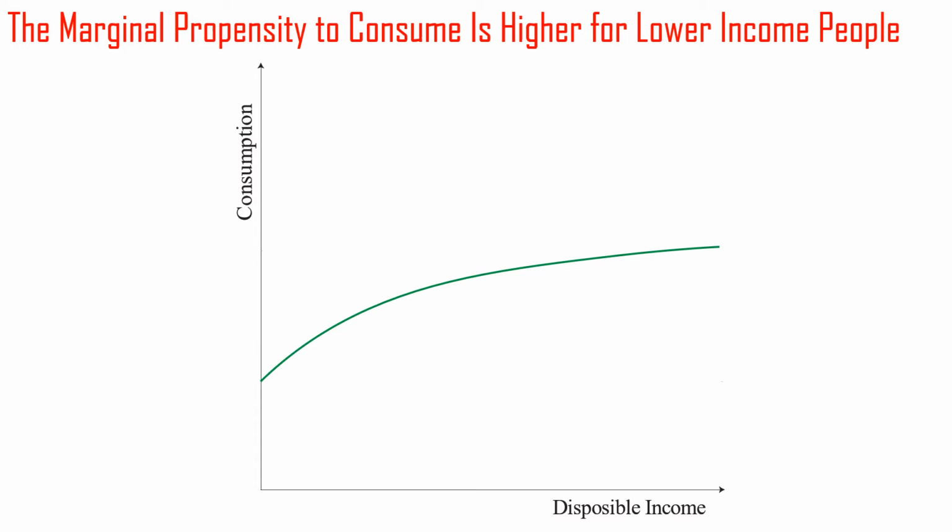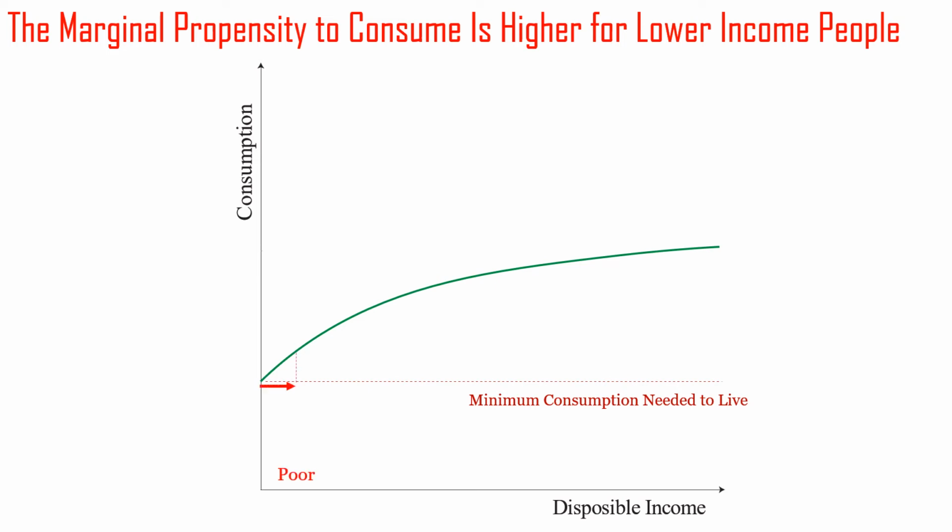This graph plots disposable income against consumption. Note, as disposable income increases, the curve becomes flatter, meaning that wealthier people spend less of any increase in their income. Note that the graph does not start at zero for consumption, since everyone must consume at least something just to live.